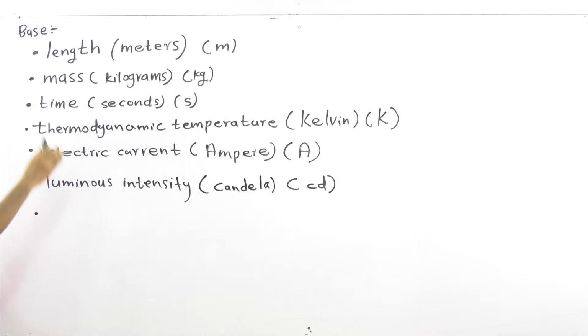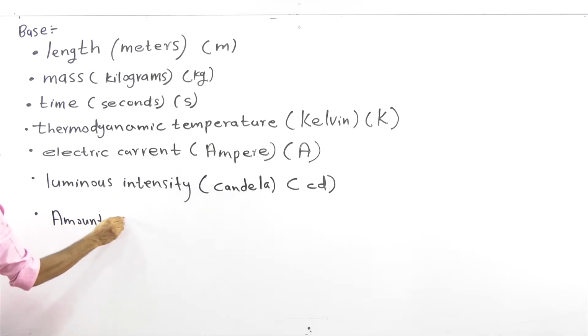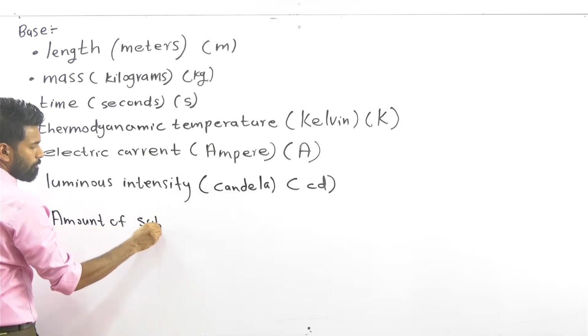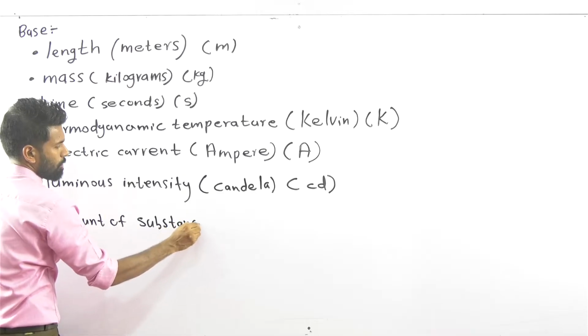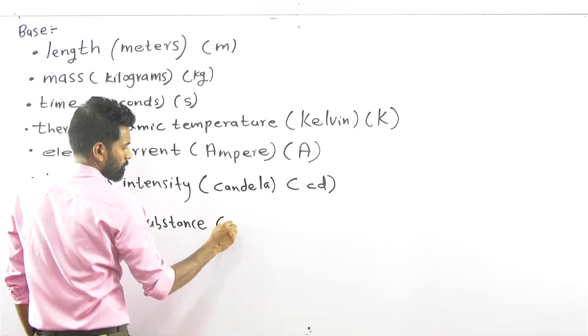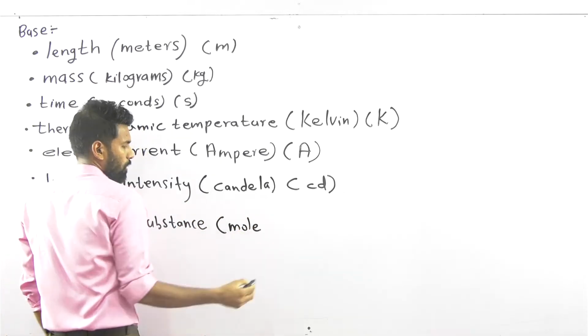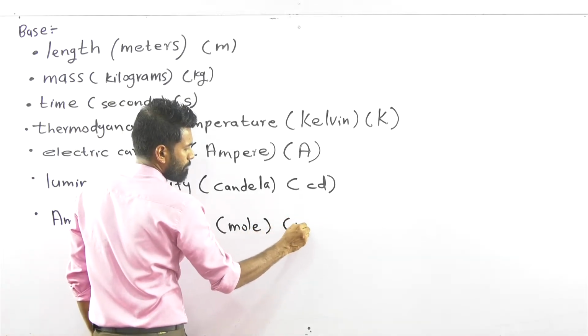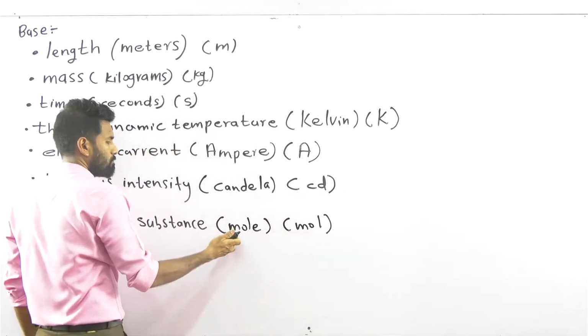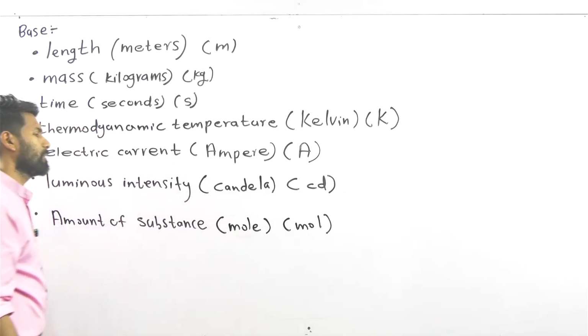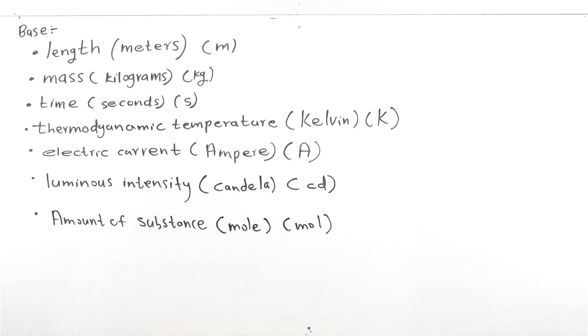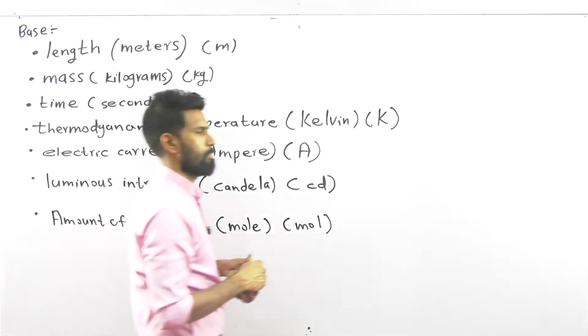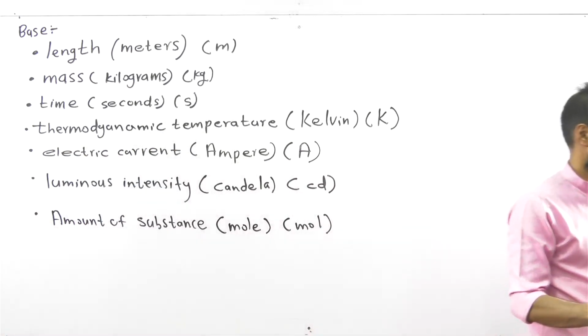Then there's another physical quantity. It's also a base quantity. Let's explain them. It's amount of substance, measured by mole, spelled m-o-l-e, and the symbol is mol.